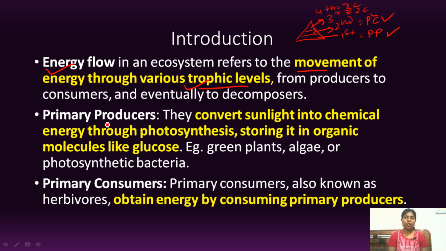Let's have a look into the organisms of each trophic level. First is primary producer. Primary producers convert sunlight into chemical energy through the process of photosynthesis. Examples of primary producers are green plants, algae, and photosynthetic bacteria. Now, primary consumer. Primary consumers obtain energy by consuming primary producers. For any grazing ecosystem, rabbits and all ruminants are primary consumers.